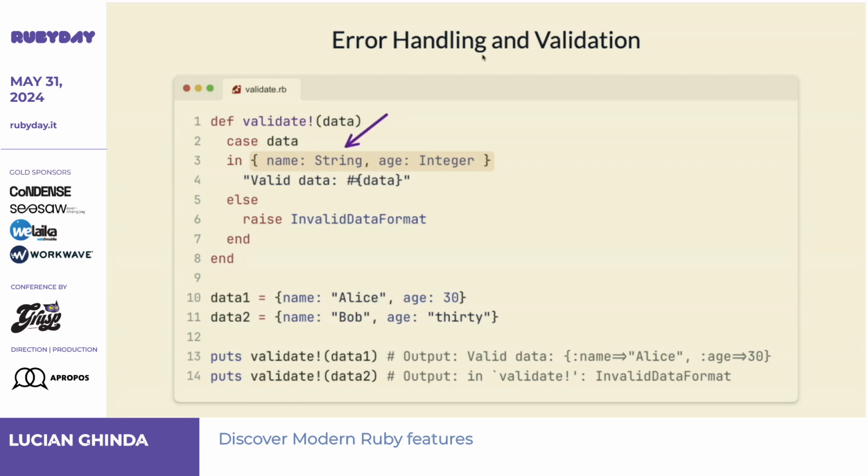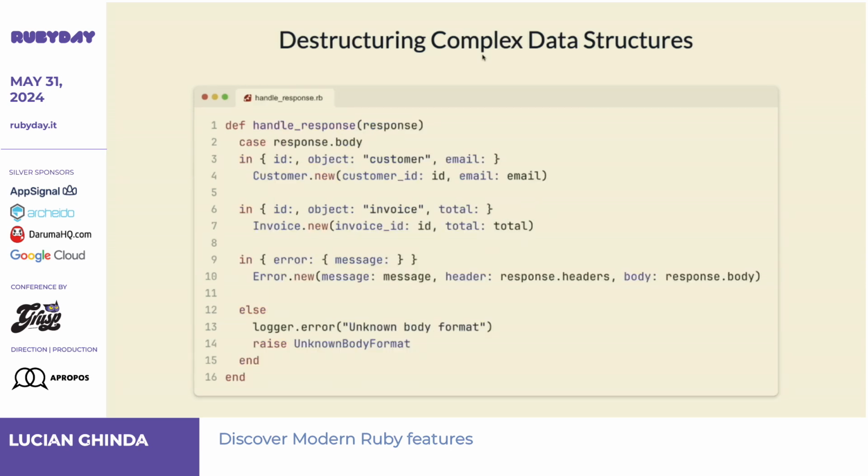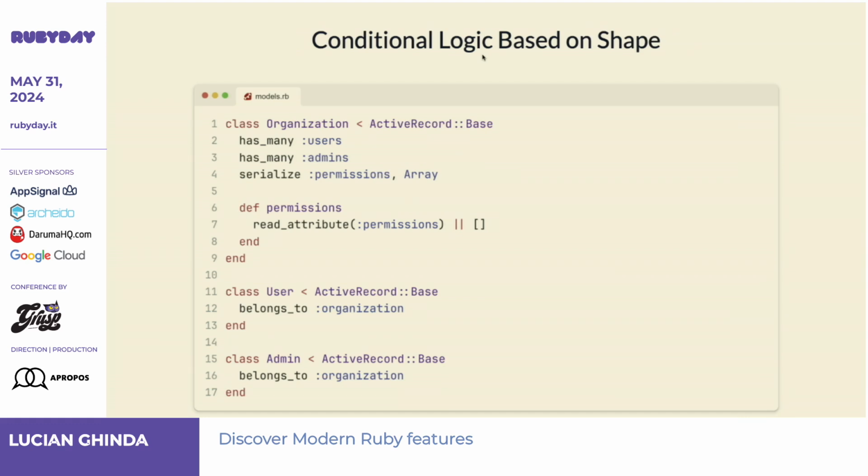Here you want to match that. Or you can even match more complex structures, right? You can destructure more complex structures with this, right? And this is pretty much code that I wrote. Not exactly this one, all of these are anonymized in a way, so not exactly the code, but similar, right? So we are ingesting some kind of response, and sometimes the response comes with object customer or object invoice, Stripe-like things, and I want to instantiate some object out of them, and you can do this with it.